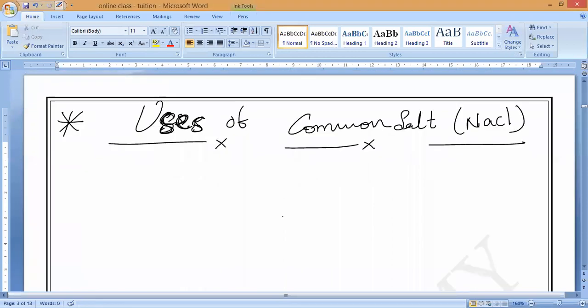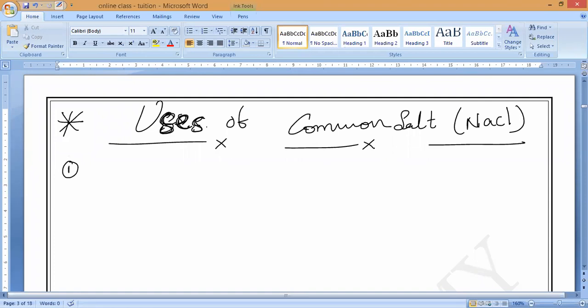So, what are the uses? Now I will say the five uses of common salt. Everybody should remember it now itself, not go for reading again. Let us come to the first one. Some of the common and important uses of common salt we will discuss now. The first one, where are we using it?